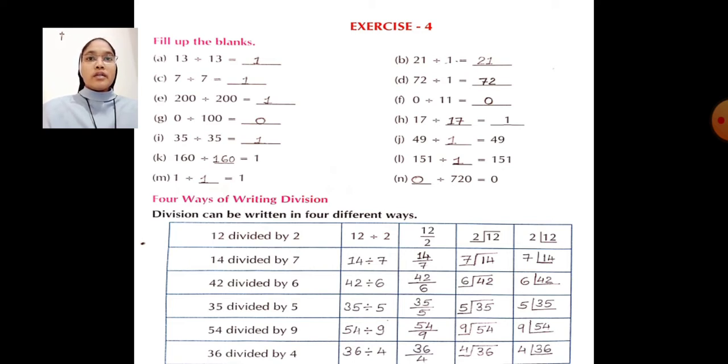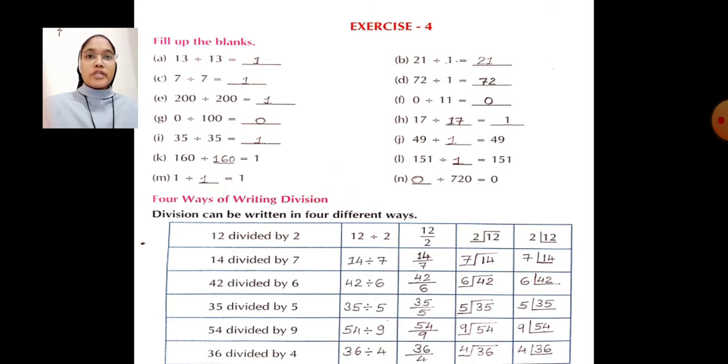E. 200 divided by 200 equal to dash. In the blank you have to fill 1. When we divide 200 by 200, answer will be 1. F. 0 divided by 11 equal to dash. In the blank you have to fill 0. 0 divided by 11 equal to 0.